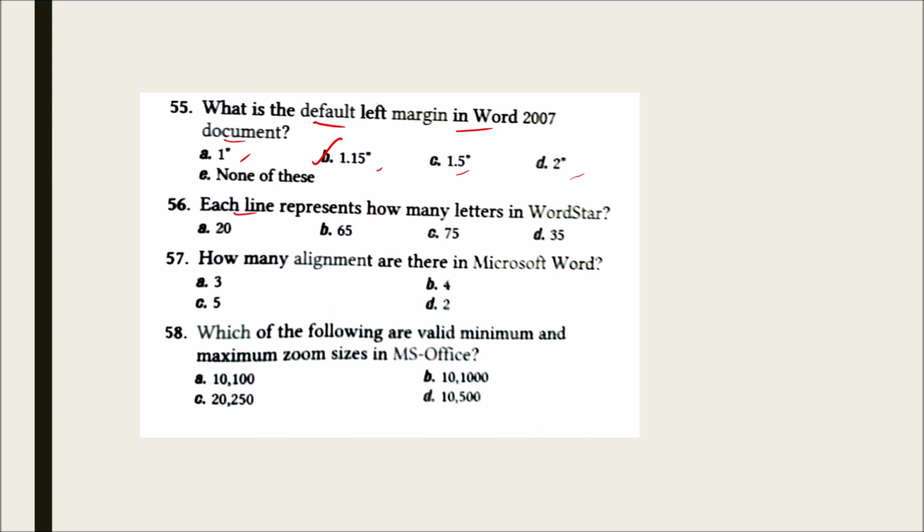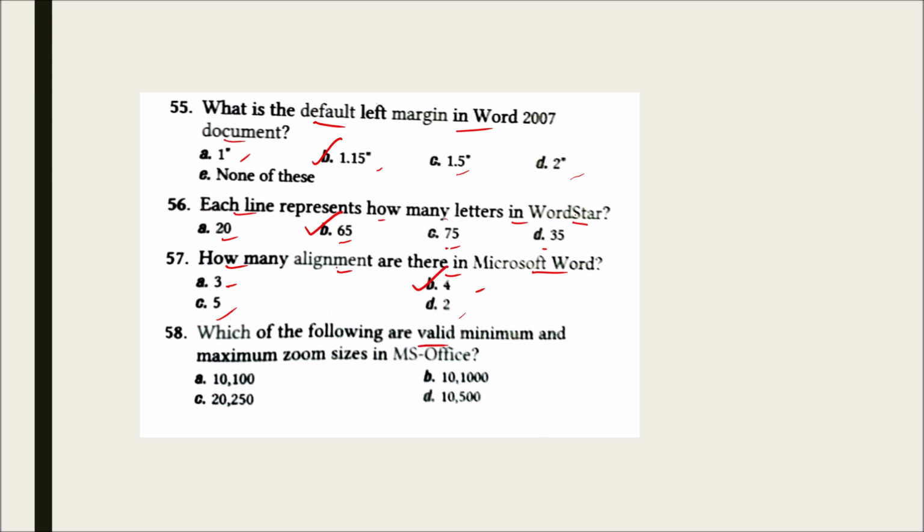Each line represents how many letters in word star? 20, 65, 75, and 35. And the correct answer for this is 65. How many alignments are there in MS Word? 3 alignments, 4, 5, or 2. And the correct answer for this is 4.